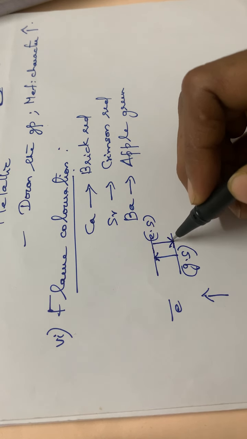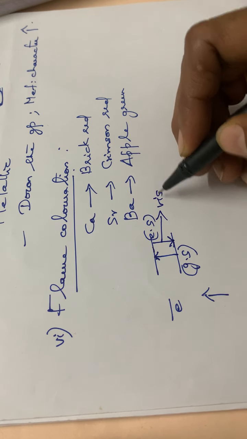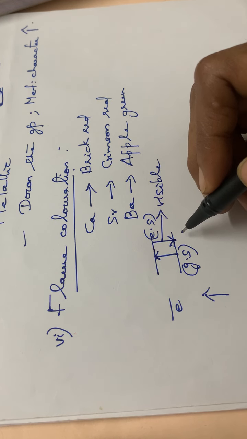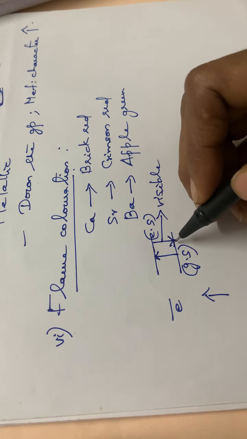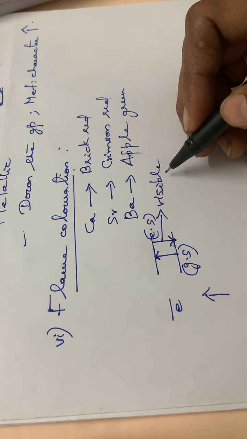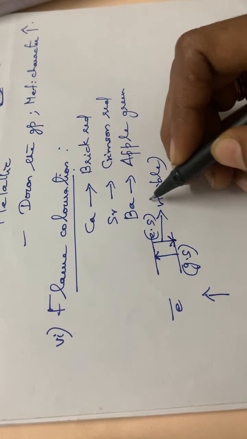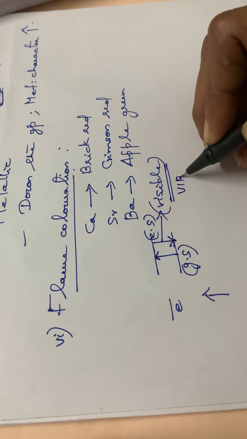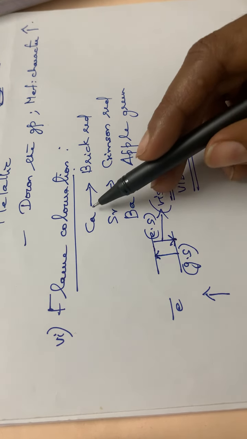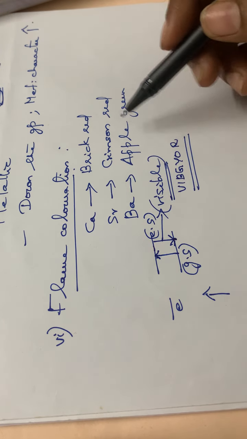So while returning back to the ground state, some of the energy will be emitted in the form of visible radiation. While returning to the ground state, it has to be in equilibrium, in a stable position. So for that it will be back to its ground state, emitting some energy in the visible region. Visible region means it will have the colors of VIBGYOR. So the corresponding complementary color will be imparted to the flame. Thus these elements exhibit some flame color.